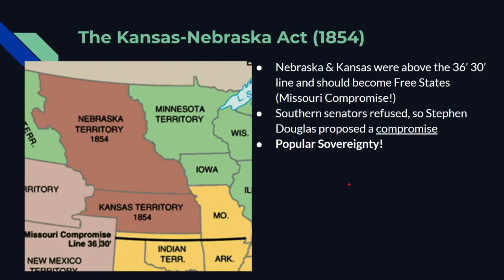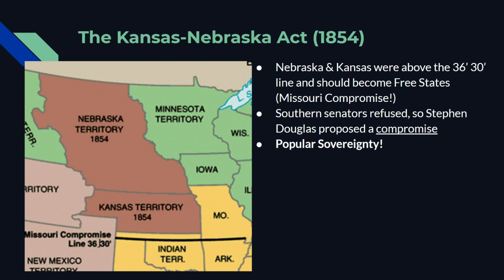So what happens is the Kansas-Nebraska Act. So in 1854, Stephen Douglas, who we hopefully remember from before, from the last couple compromises, he needs this area to get organized, so he proposes that they decide based on popular sovereignty, which we remember from before, I hope. So popular sovereignty, to review, is that idea that people vote on the issue of slavery, right? It's popular because it's what the most people want, right?